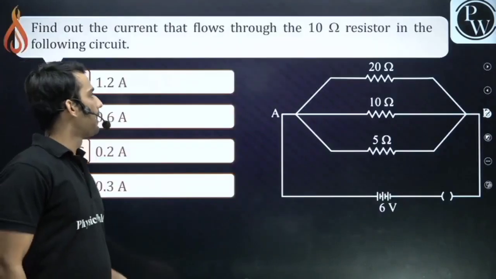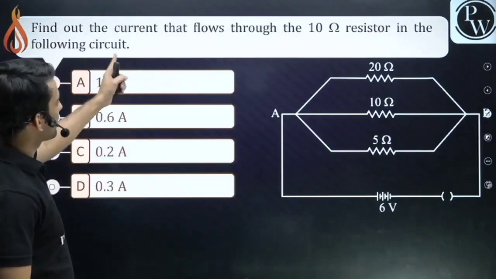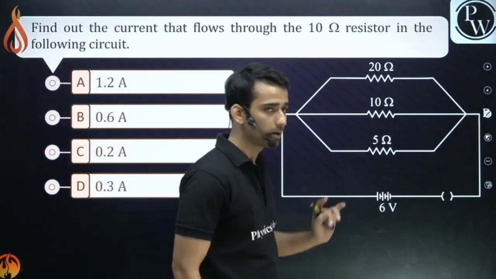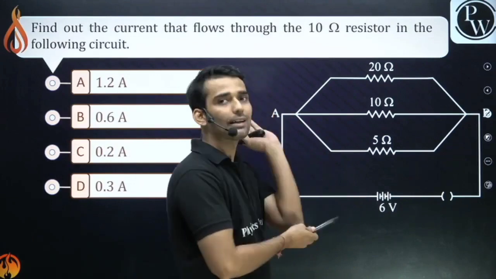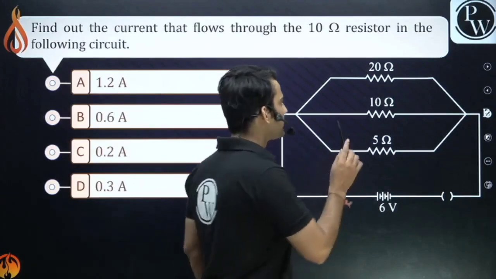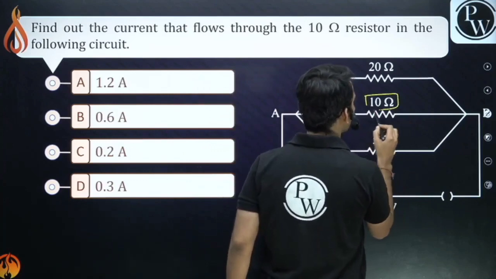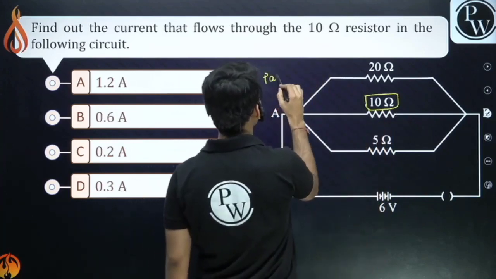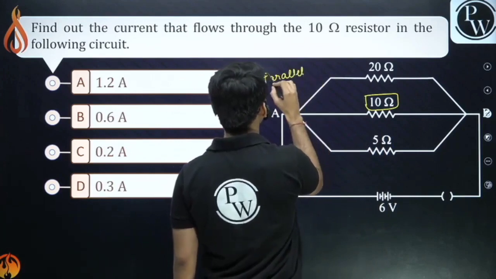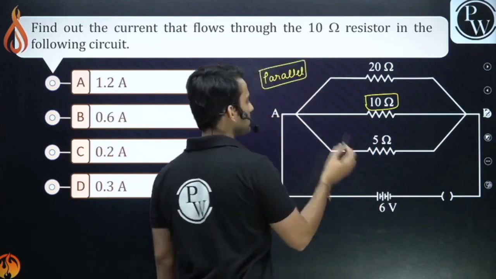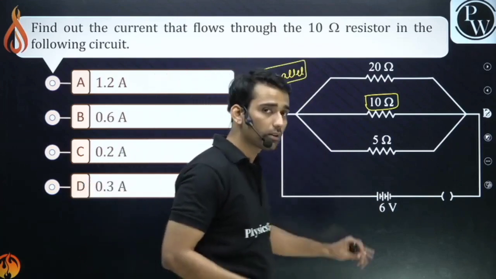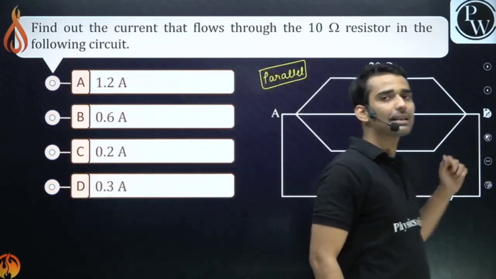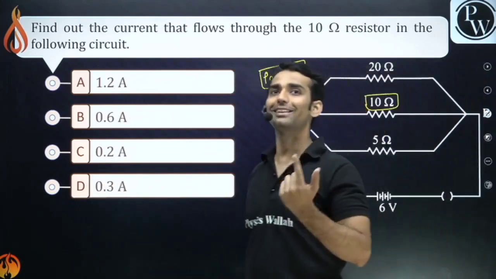Okay. Another good question. Find out the current flowing through the 10 ohm resistor. Guys, you don't have to find the effective resistance here. Why? What is the voltage across the 10 ohm resistor? Isn't it 6 volt? The resistances are connected in parallel. I had told you, in parallel combination the voltage across all the elements is the same. The voltage across the battery is the same as the voltage across all the elements.